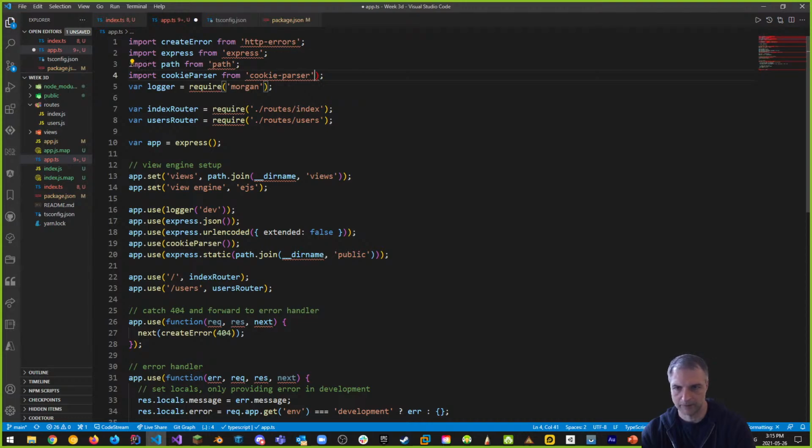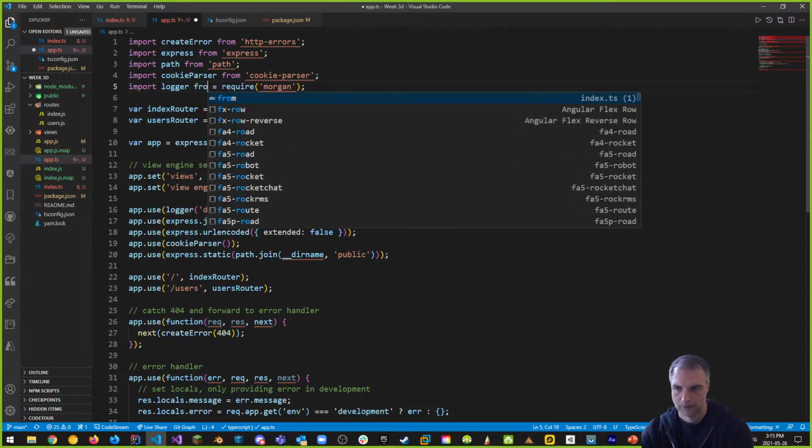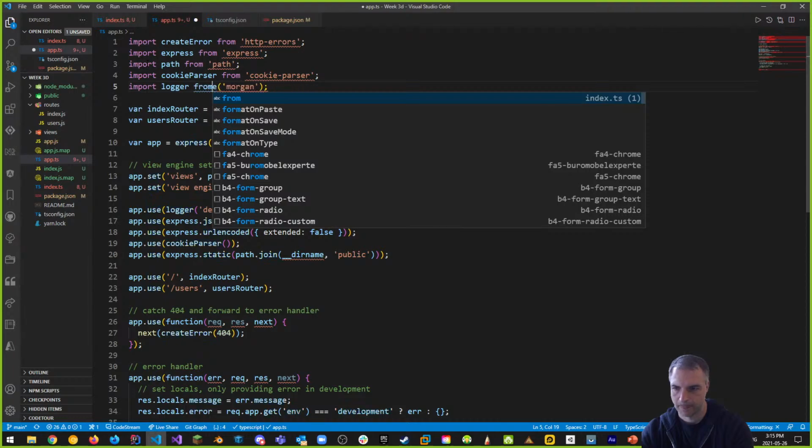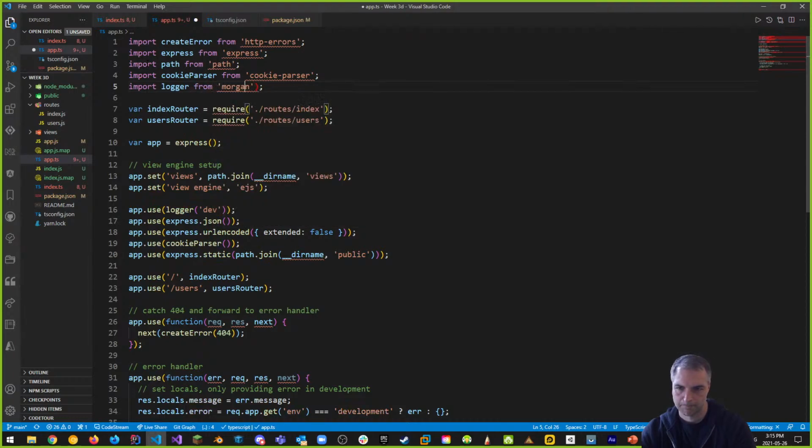Okay, again, just chill out about the errors for now. And then same thing with logger. Import logger from morgan. All right, and these we have to make a change in a bit. We're going to go back to this in a second. Let's leave these as is for a second.